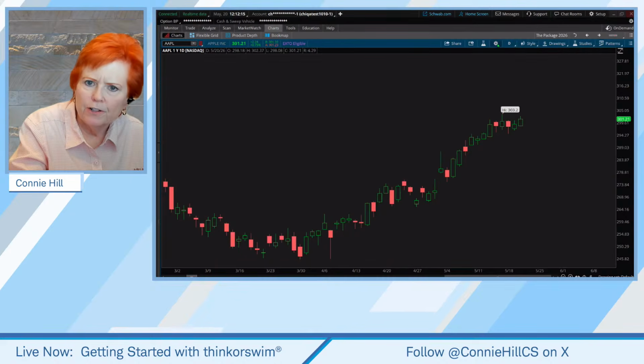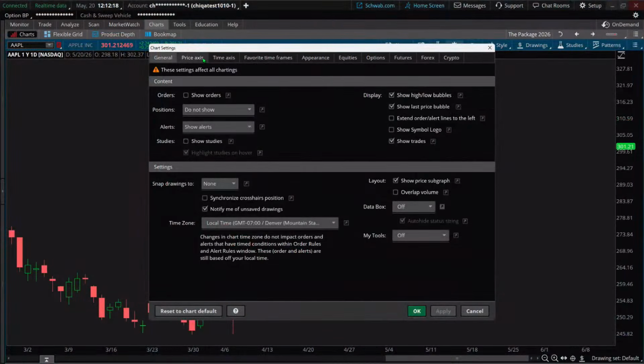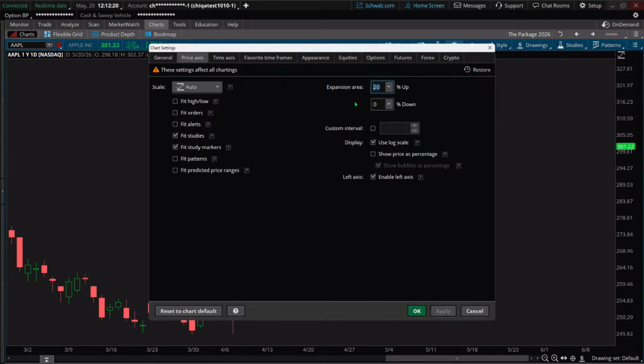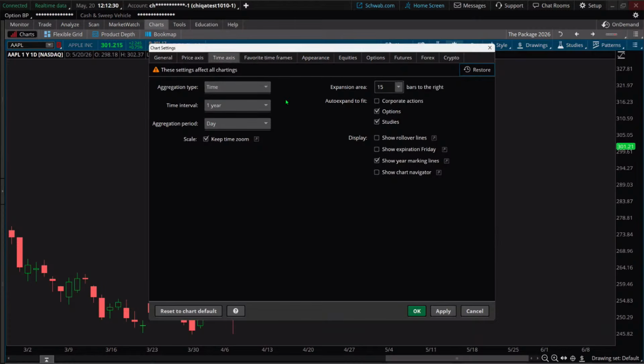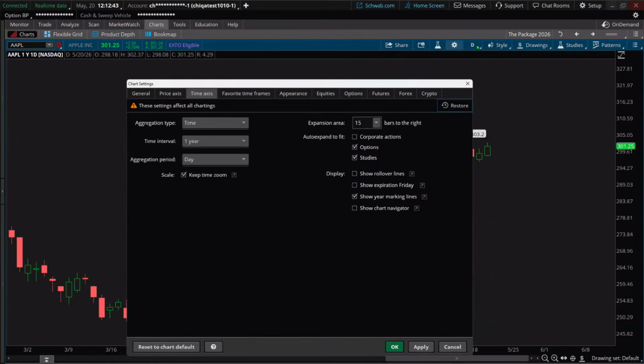Well, let's go back to our gear here, and I'm going to come back to our price axis. I really don't want to see 20% up. I'm going to change this down to about 8%. Okay. And then we clicked on our favorite time axis here. Here we're seeing the time interval, which I told you initially we're on a 1-year chart, and it's showing aggregation period as 1 day. And that's where that D comes into play. If we change our time frame, it might not be daily anymore. We're going to change our time frame here in just a moment.